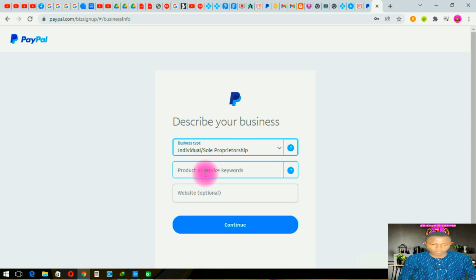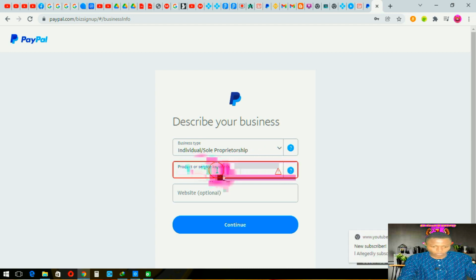Now, product or service keyword. You just input any listing that you wish to, and here you just fill in your data as normal. For the product or service keyword, I'm just going to be using professional service.